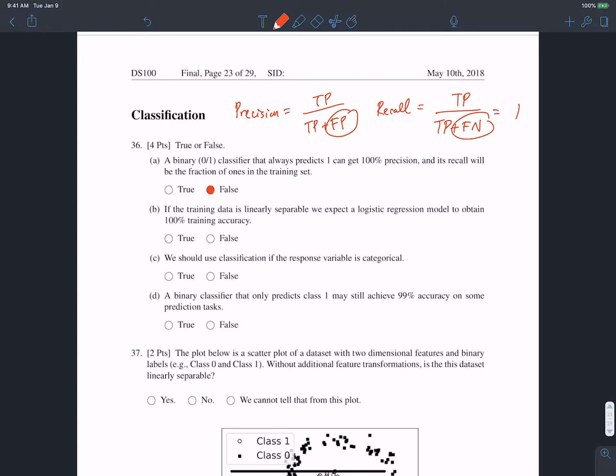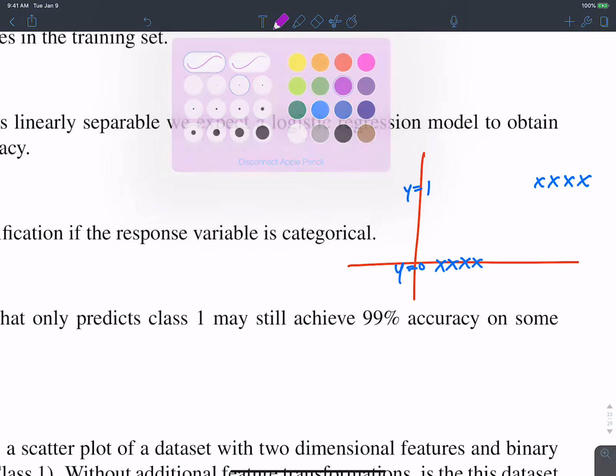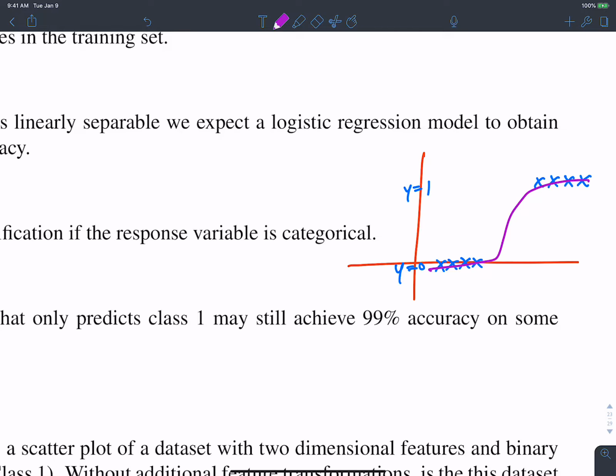B, if the training data is linearly separable, we expect a logistic regression model to obtain 100% training accuracy. That's true. Okay, let's draw a small picture. So for example, if we have our points looking something like this, this is clearly linearly separable, where this is y is 0 and this is y is 1. In any case, we can always draw some logistic curve like this, and therefore, at least in terms of training accuracy, logistic regression will be able to obtain 100%.